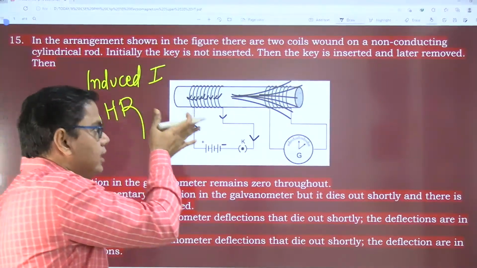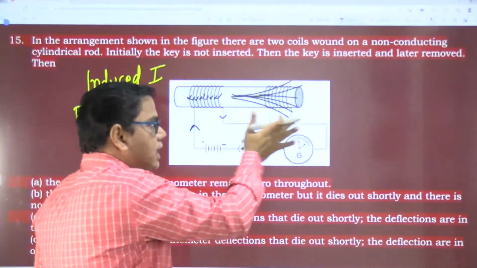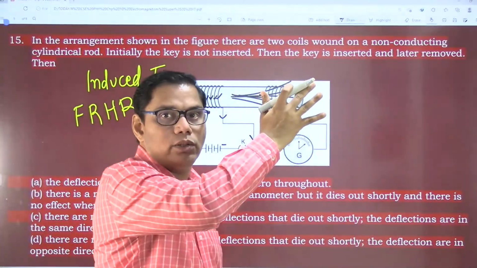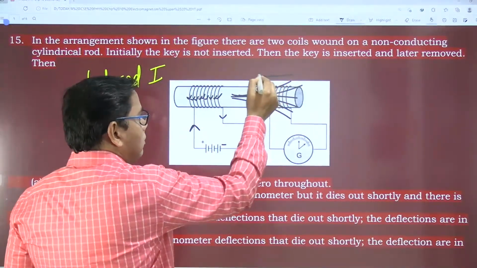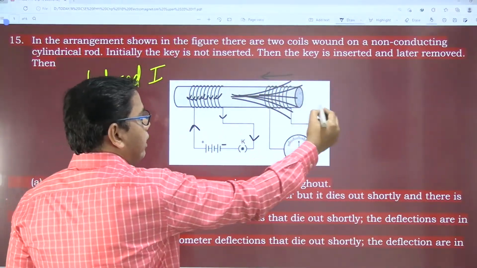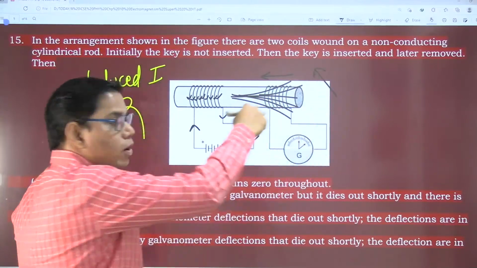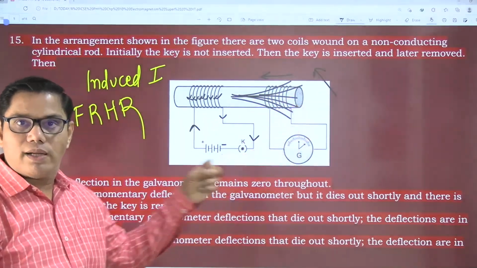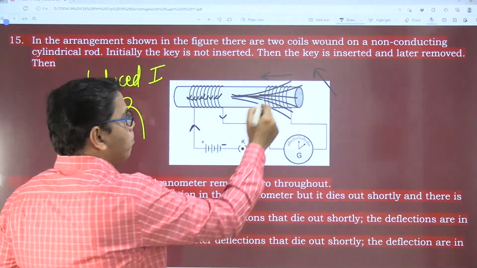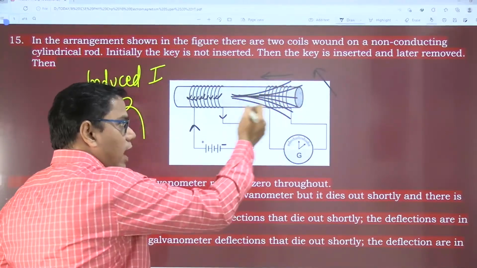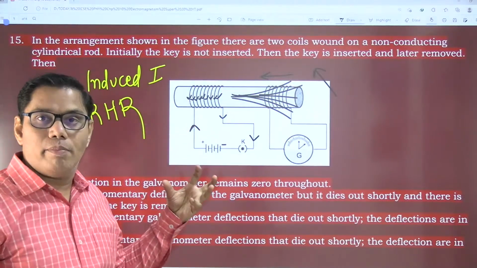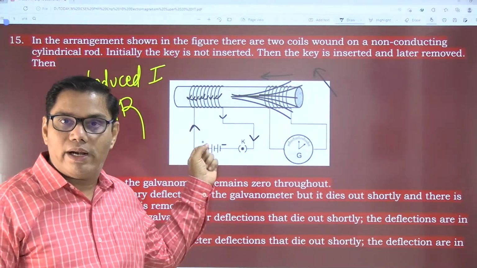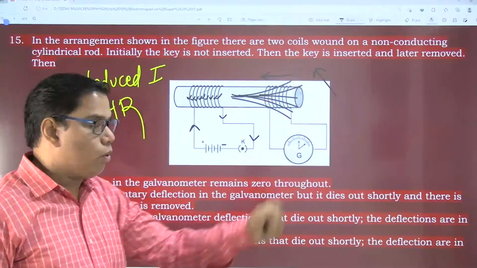When the key is inserted, the magnetic field lines are entering or trying to enter the solenoid. At that time the current is in this direction, so the deflection will be in this direction. When I remove the key, all this flux is removed, so the magnetic field lines are coming back. According to Lenz's law, it will not allow them to go outside.